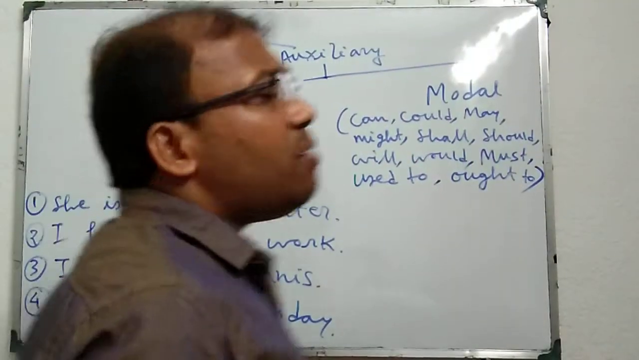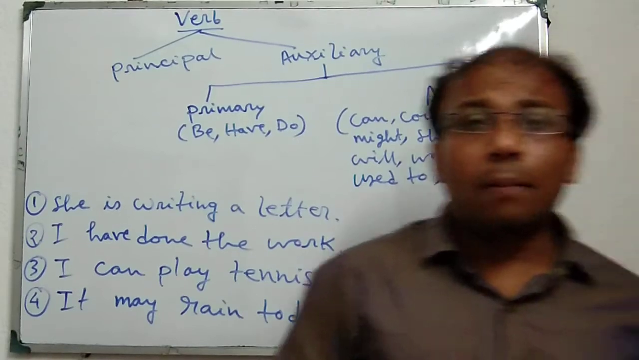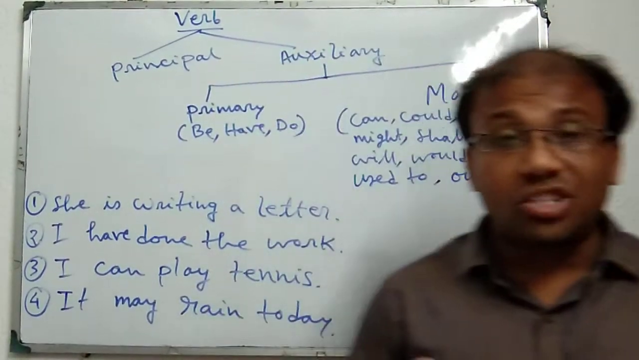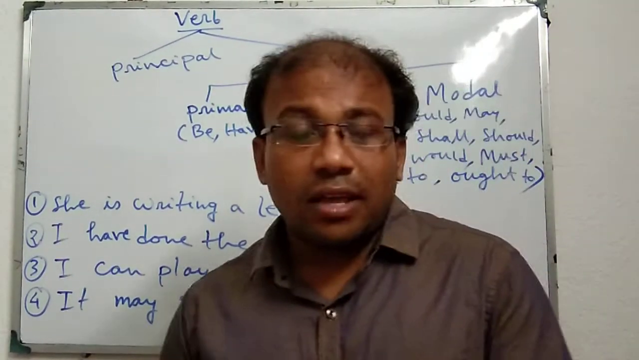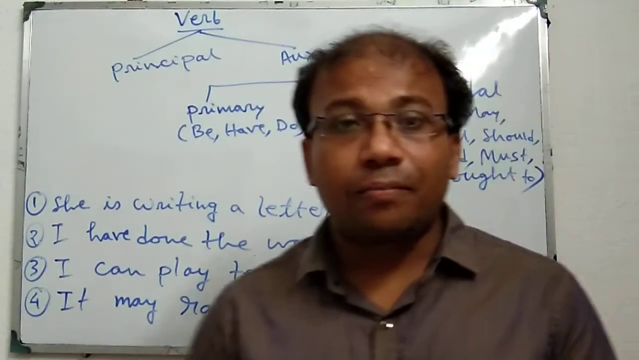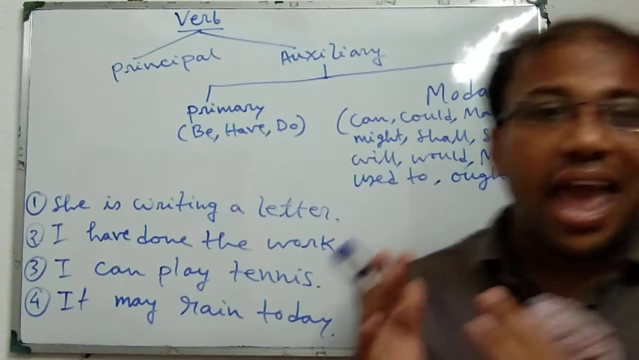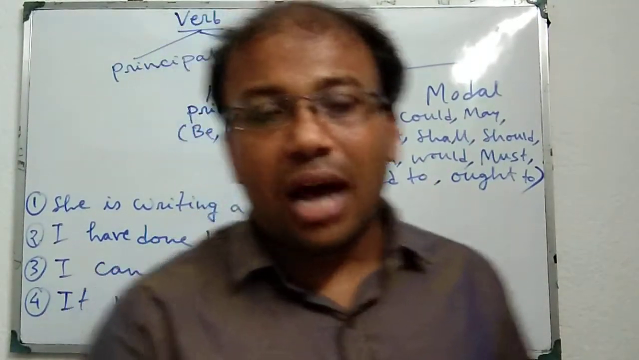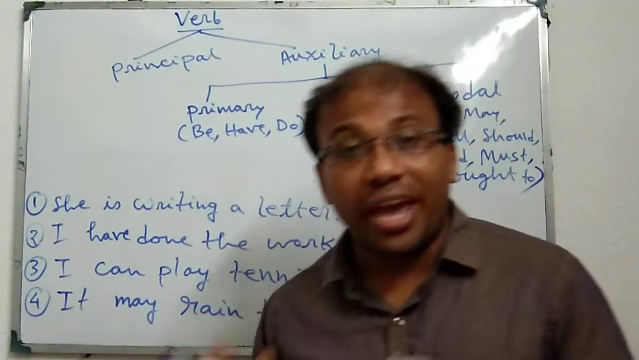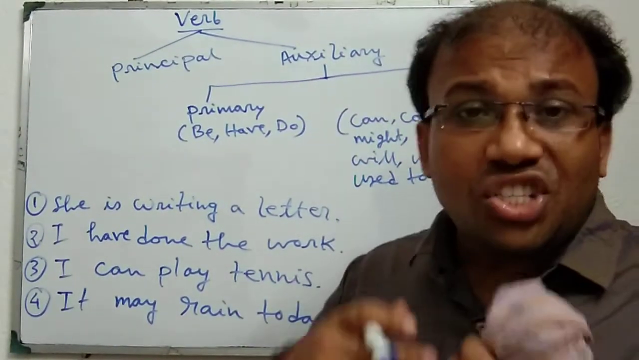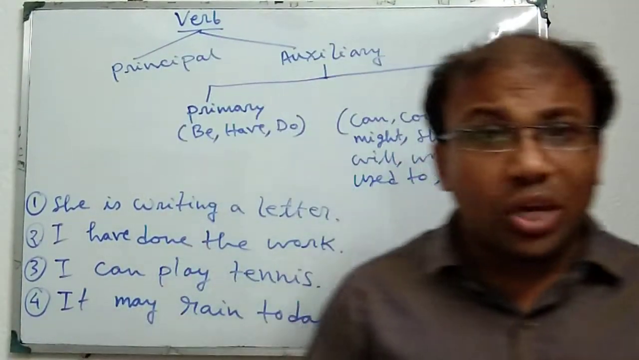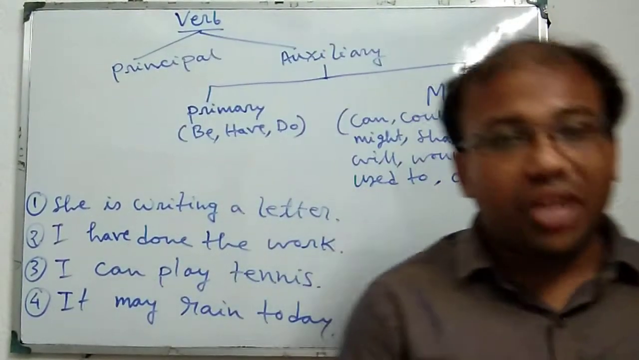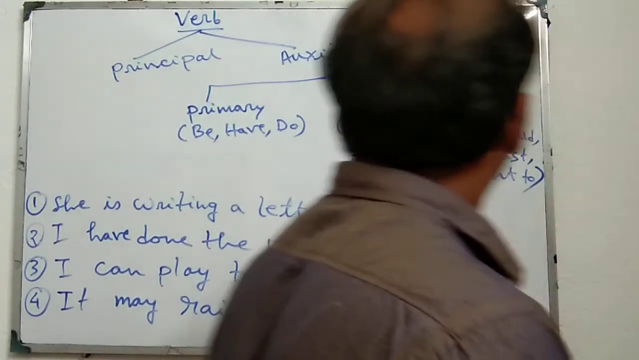And what are modal auxiliary verbs? Modal auxiliary verbs are those verbs which express the mode or manner in which an action is done. Modal auxiliary verbs are those verbs which help to express or indicate the mode or manner in which an action is done.